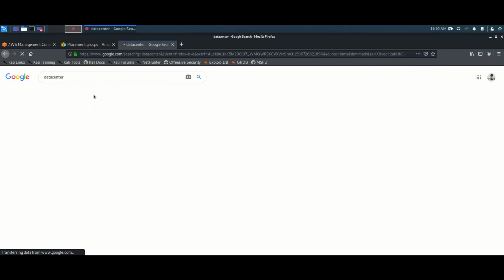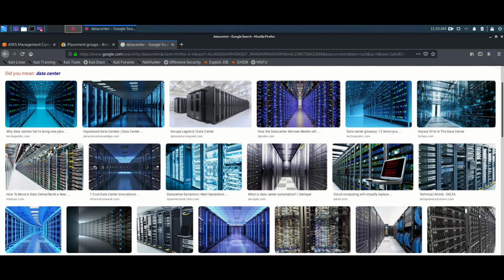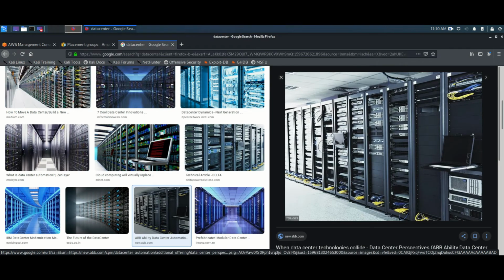Let me go to images. Okay, the good one is data center. Yep, this one is good, I believe. See, here we have one of the racks. Okay, so we have 1 2 3 4 5 6 7 8 9, all these are the servers placed